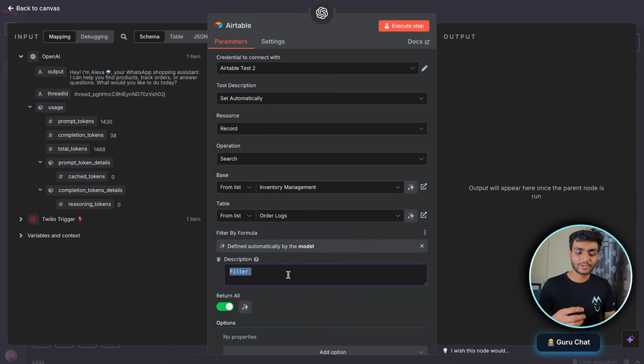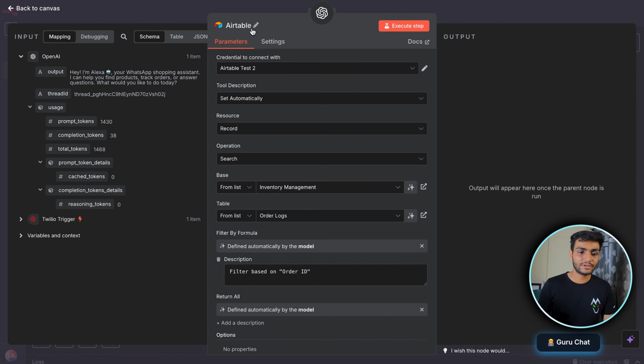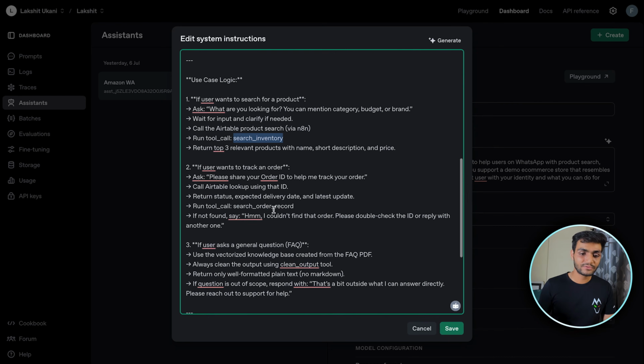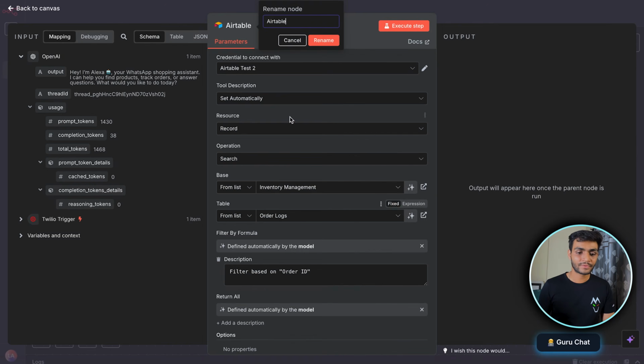Add the description, like we can say filter based on order ID, whichever column we have inside the table. Okay, and we'll let this be decided by the model. We are done, and we need to give the name. So for that, let's go to the OpenAI assistant. Inside the assistant, we have the search order record. We'll come over here and give the same name.